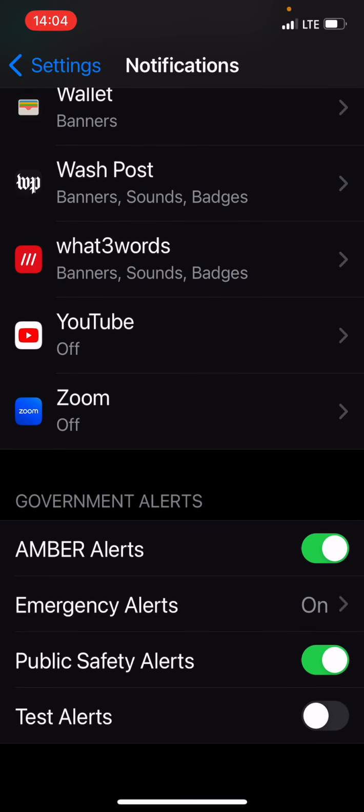And last, you have test alerts. Those are not something that the general public needs to have on. Those are only used when we are testing the system, so you can go ahead and safely leave that turned off. And again, the Amber Alerts option is up to you.